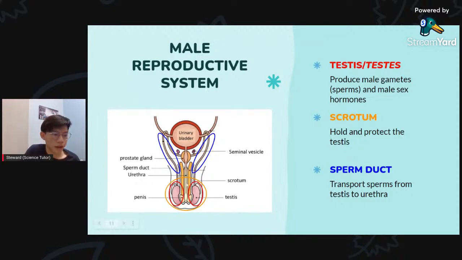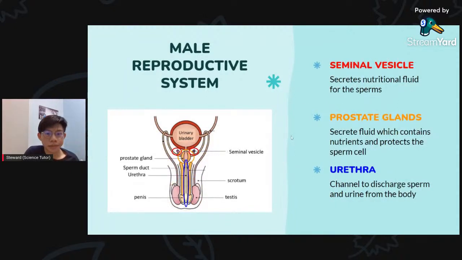Next we got the seminal vesicle. What is its function? Its function is very important as well, because it secretes nutritional fluid for the sperm. Imagine if the sperm is without nutrients: it cannot grow, it cannot swim, it doesn't have enough energy to work. Same as us humans, if we don't eat food, we cannot work, we cannot study, we cannot learn, we cannot play games. So this is like some power energy for the sperm. It generates nutritional fluid.